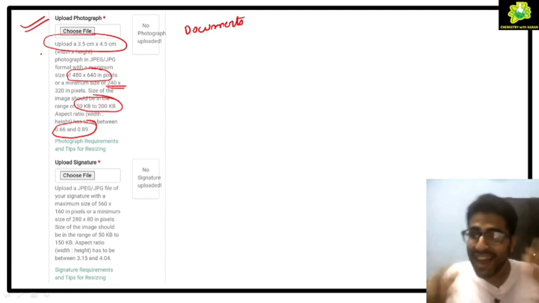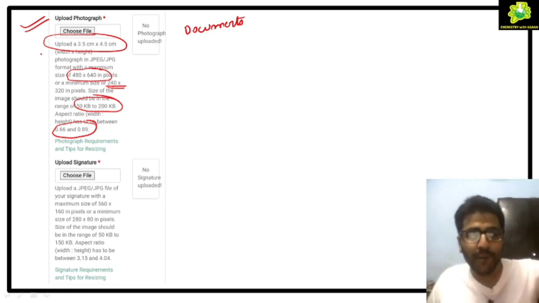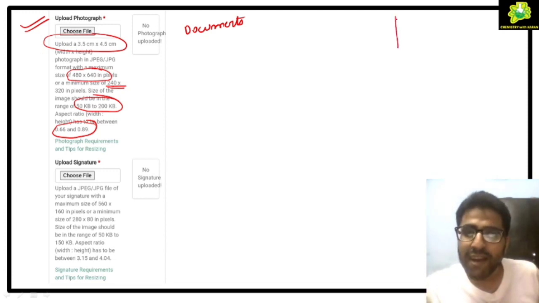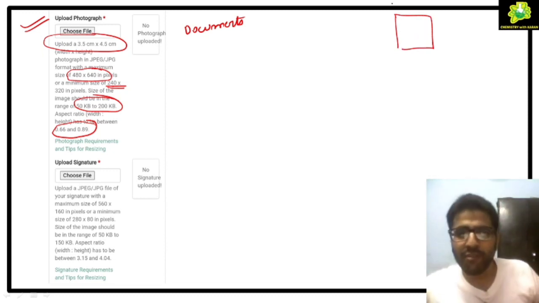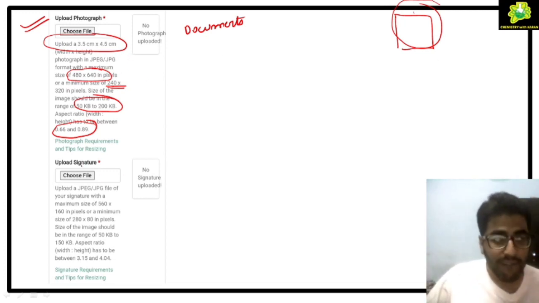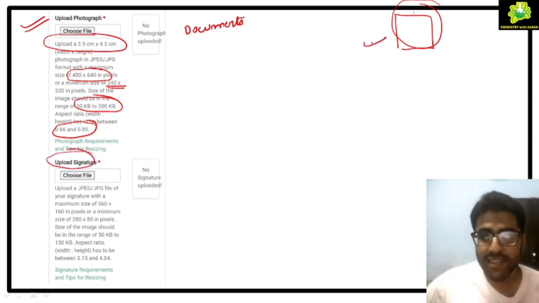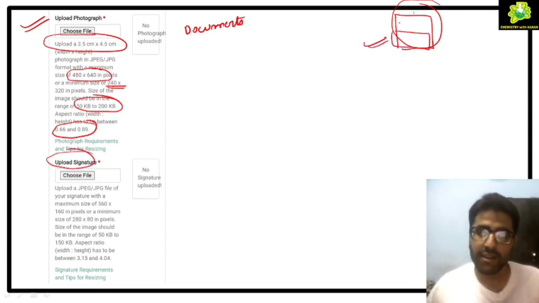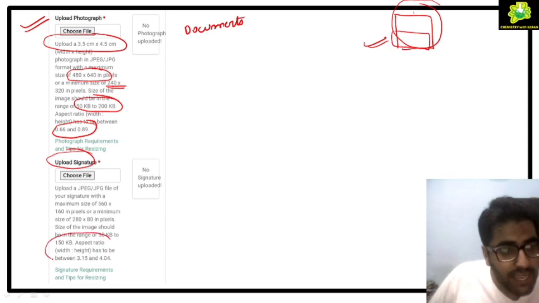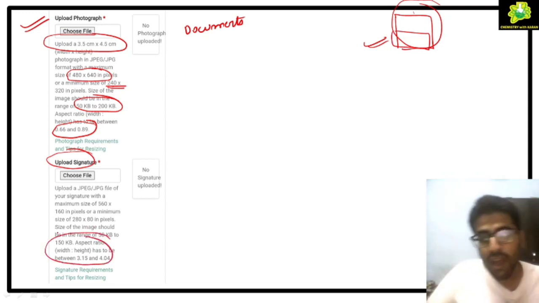What did I do? I just made it on Paint. Or you can just do this by scale on a paper. You can just get this particular area and scan it like that, or make it on Paint after compressing it if you're not getting the correct aspect ratio. And for the signature also, you can do it on a paper like this by taking a scale. If you are not getting the correct aspect ratio, you can do all this. It also has to be in the correct aspect ratio mentioned. After doing all this,